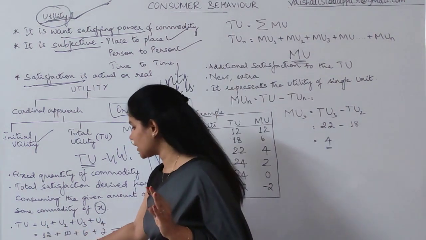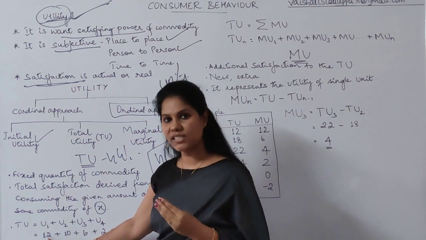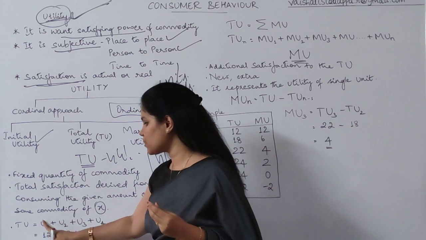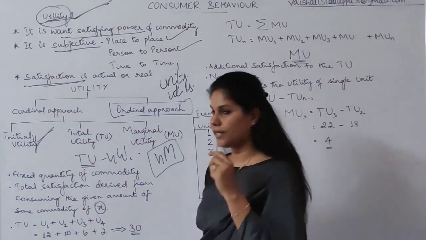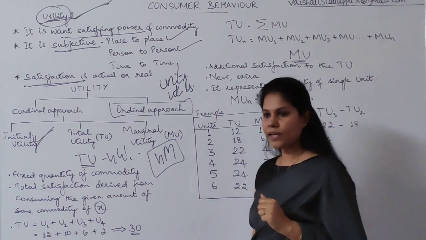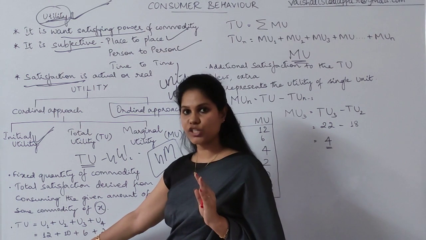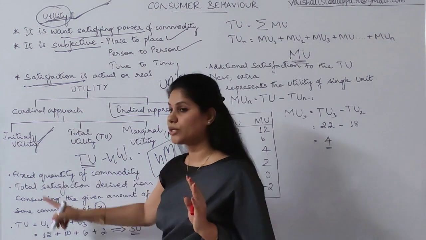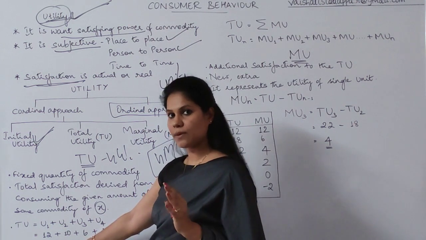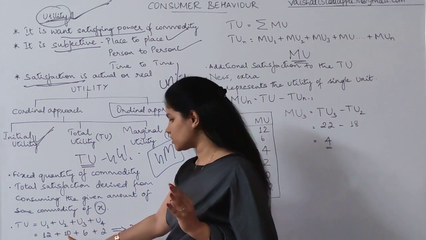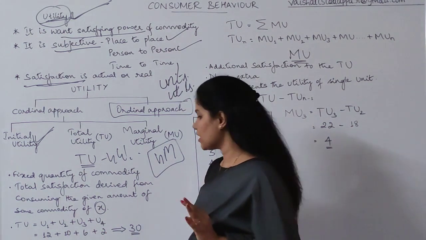So this way you can see that from the first glass, I got the highest, maximum satisfaction. The maximum satisfaction I derived, that's called initial utility. The first glass of water gave the maximum satisfaction, as I said before, initial utility will always be maximum. I consumed the first glass and got maximum satisfaction. Second glass was 10, third glass was 6 and the fourth glass I got 2 units.